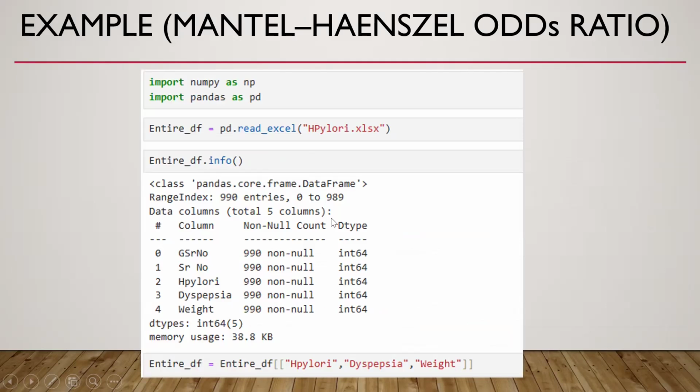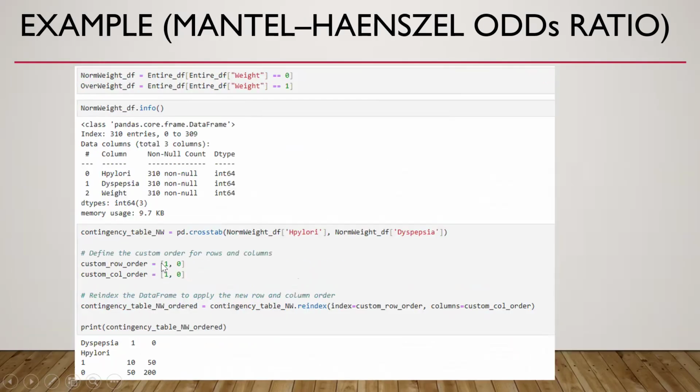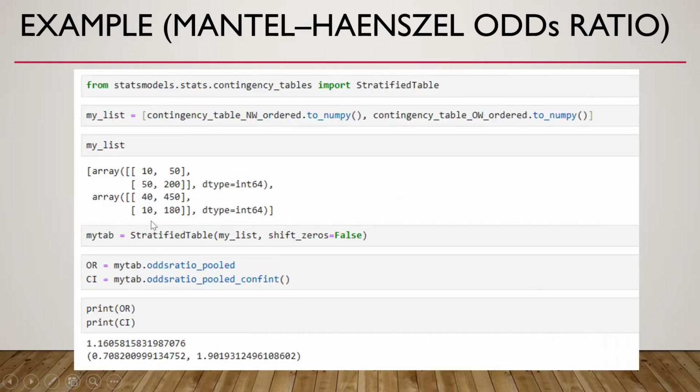Let us see the adjusted odds ratio, or the Mantel-Haenszel odds ratio. We have taken the data set of this example. Now this is our overall table, in order, that is 50, 500, 60, 380. This is the contingency table of the normal weight subgroup. This is the contingency table for the overweight subgroup. And this is how we calculate the adjusted odds ratio. The adjusted odds ratio is 1.16.